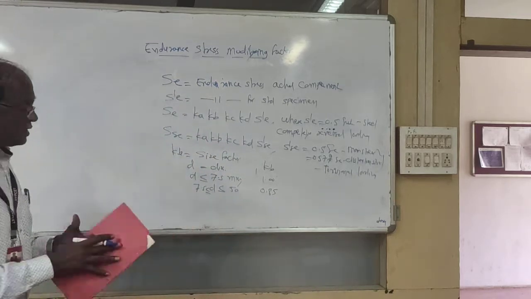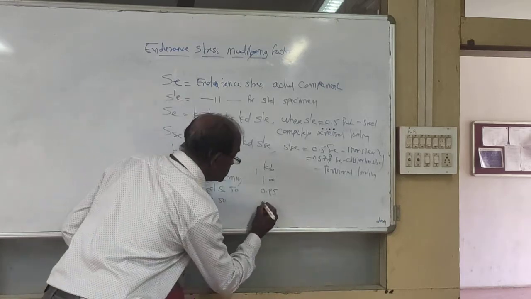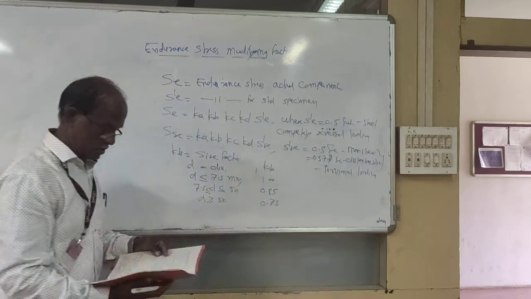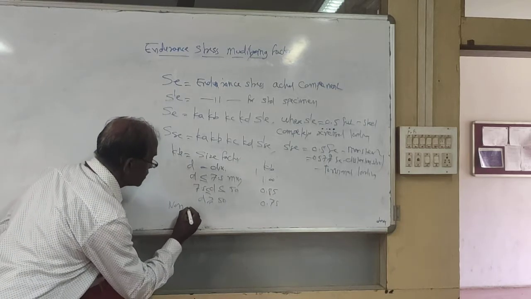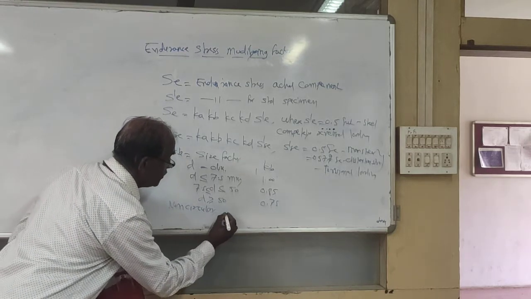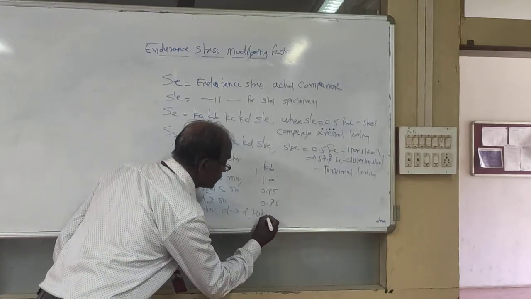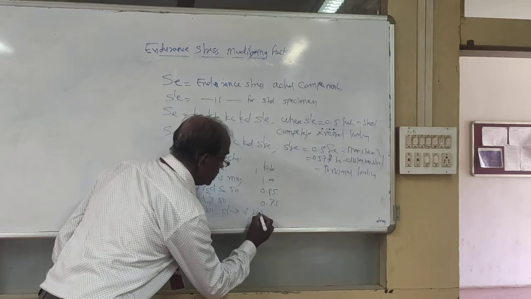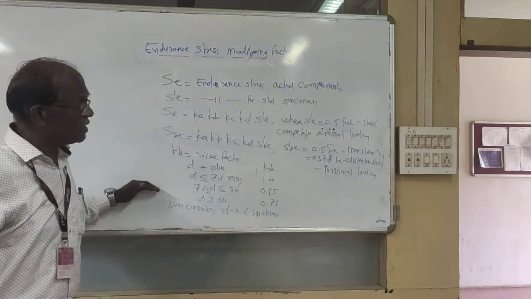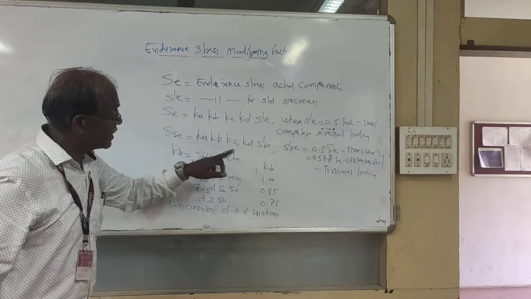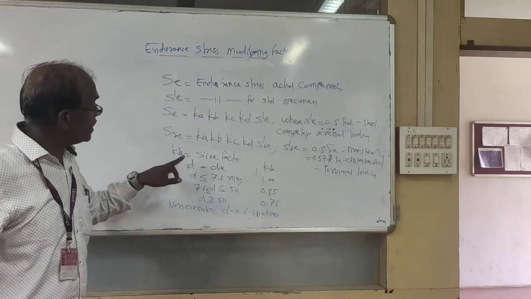And for a larger diameter, if d is greater than 50 mm, the strength is reduced by 0.75 times. This is for a circular component. For a non-circular component, d will be replaced by the thickness of the component. So as size goes on increasing, the size factor goes on decreasing, and correspondingly the strength decreases. This is about the size factor.